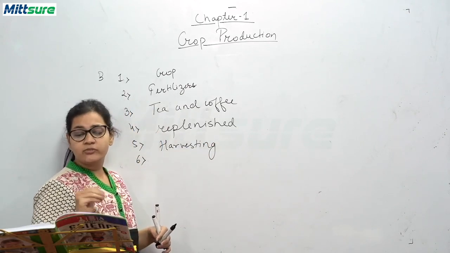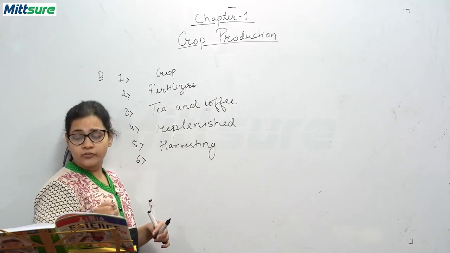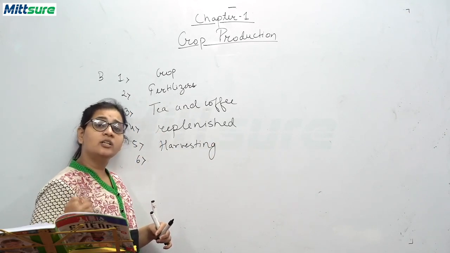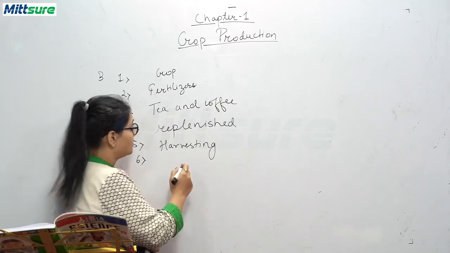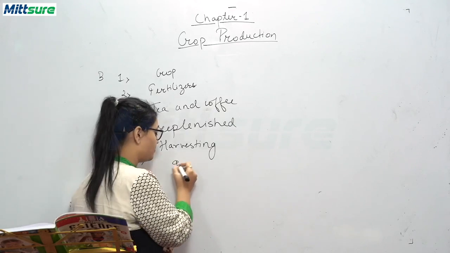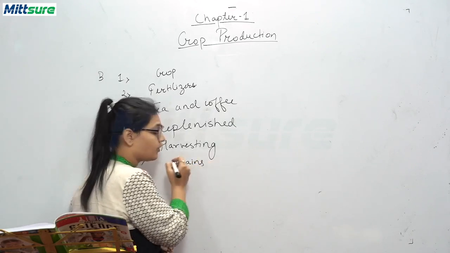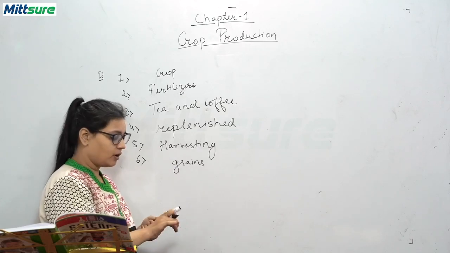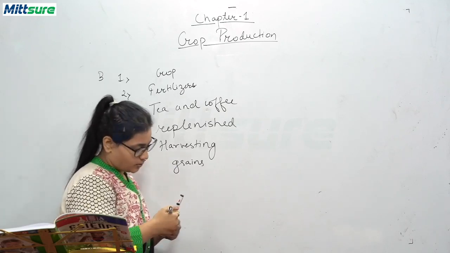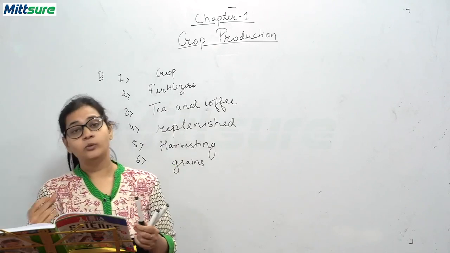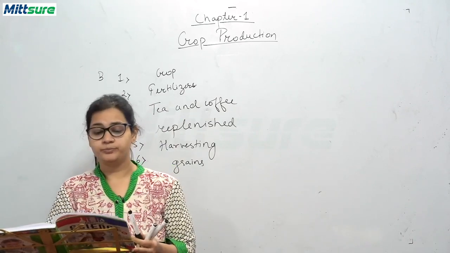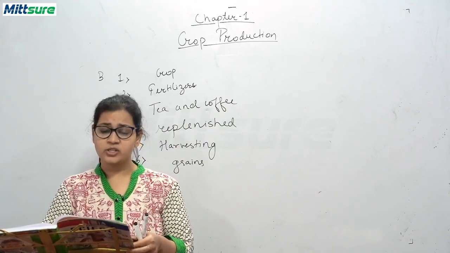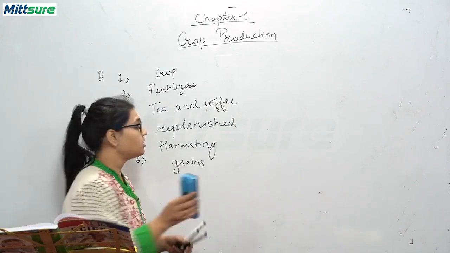The last question: threshing is the process of removing dash from the harvested crops. That is grains. When we remove grains from this harvested crop, it is called threshing. So this was the B question. Now we will do the C question, and the C question is a true or false question.